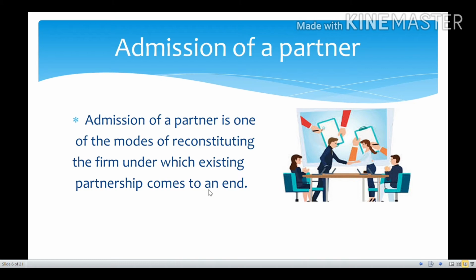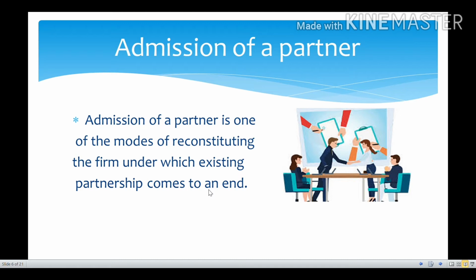So whenever a partner is admitted, the incoming partner or the newly admitted partner will receive the share equal to the sacrifice made by the existing partners, and this new partner will compensate for that to the existing partners by bringing goodwill or premium for goodwill.